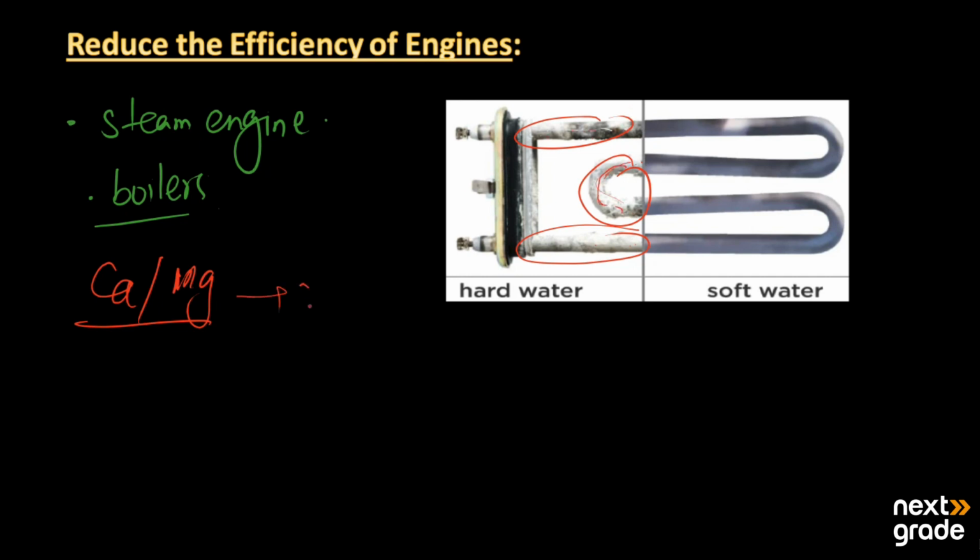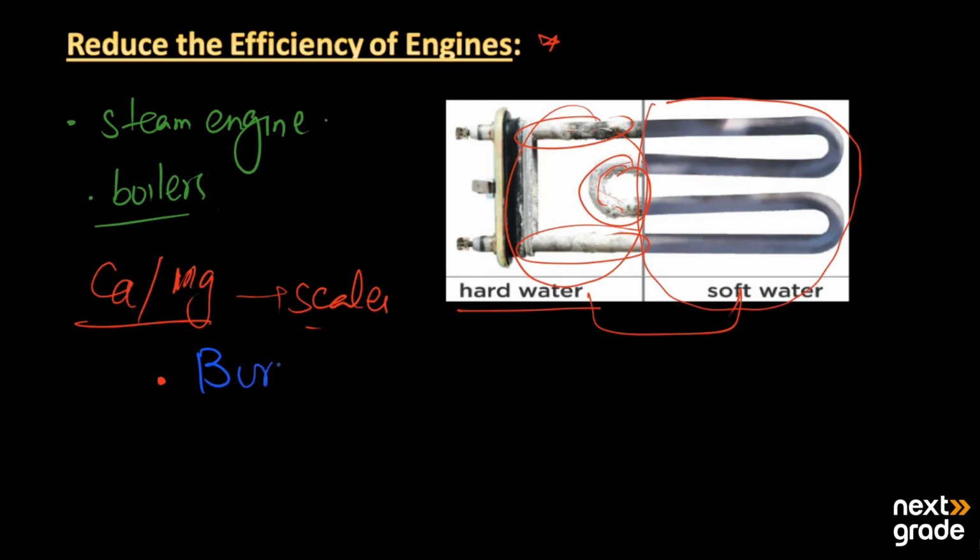This is the part where we use soft water, and this is the part where we use hard water, so you can see the difference. It reduces the efficiency of the engine, and not only that, but it may also cause boilers to burst. So we cannot use hard water in steam engines for the production of steam, nor in boilers. It is unfit for use there.